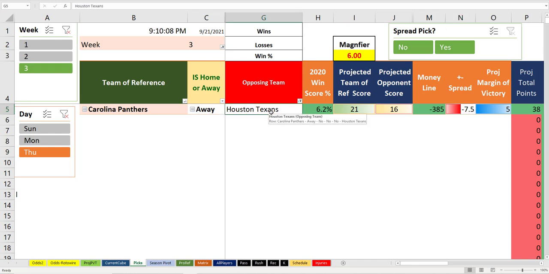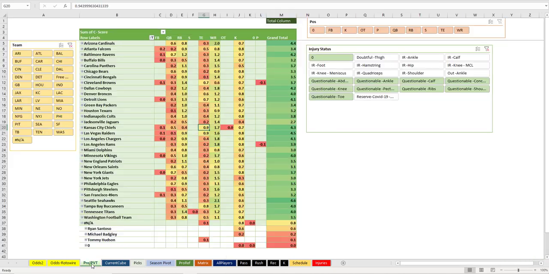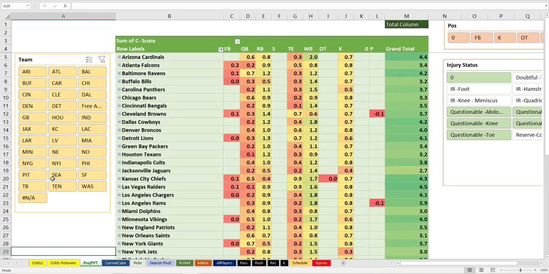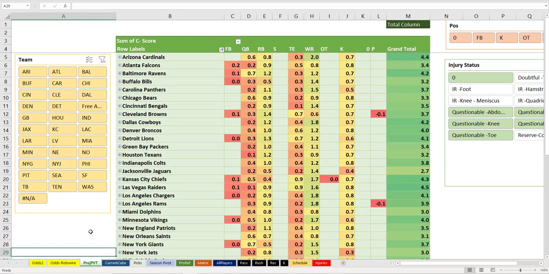Now, the question is, is it Tyrod Taylor who's playing for Houston? He played pretty well for Houston in the first half of the game against Cleveland, made it a close game, and then I think he got hurt with a quad or a hamstring. He'll probably be back. We could look at the injury report, and this is how you can tell what's going on with Houston.